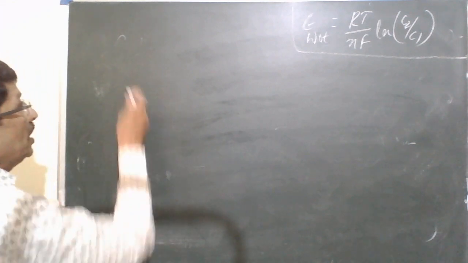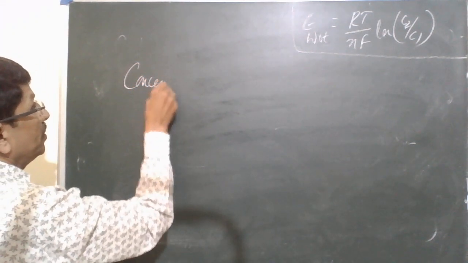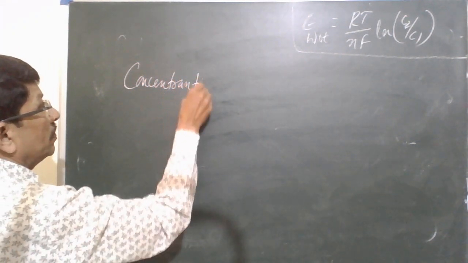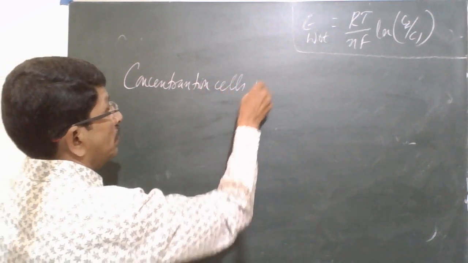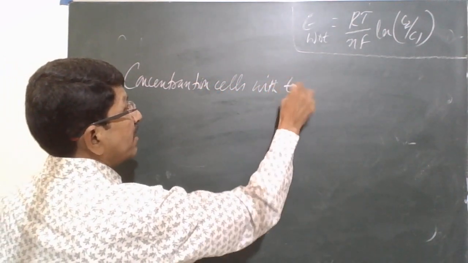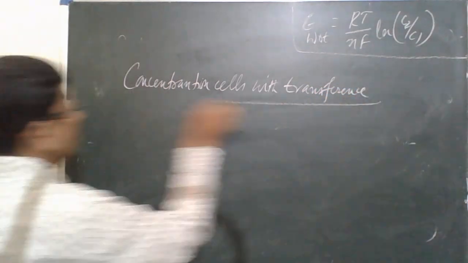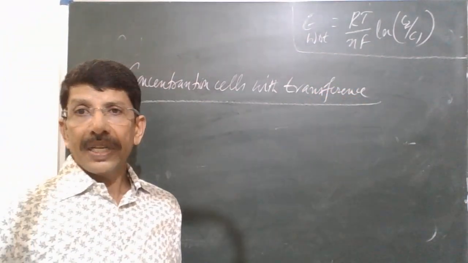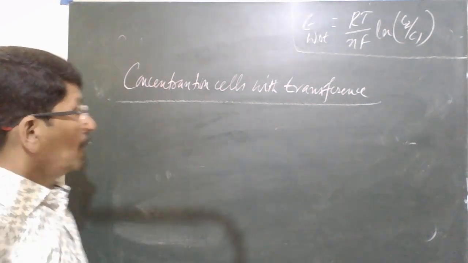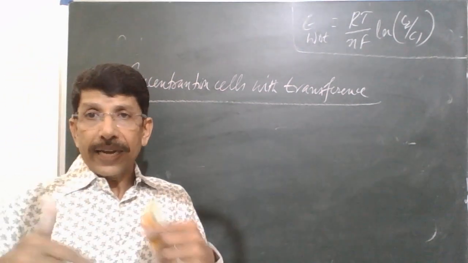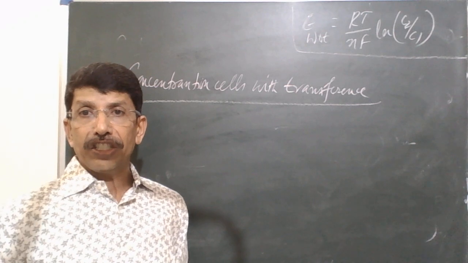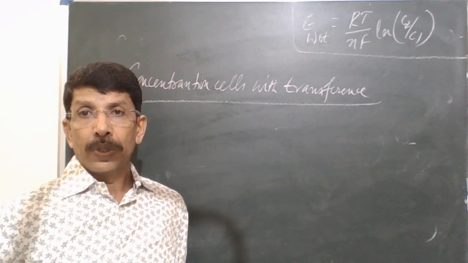Now let us consider concentration cells with the transference. Concentration cells with the transference. Here again it's an electrolyte concentration cell with transference.